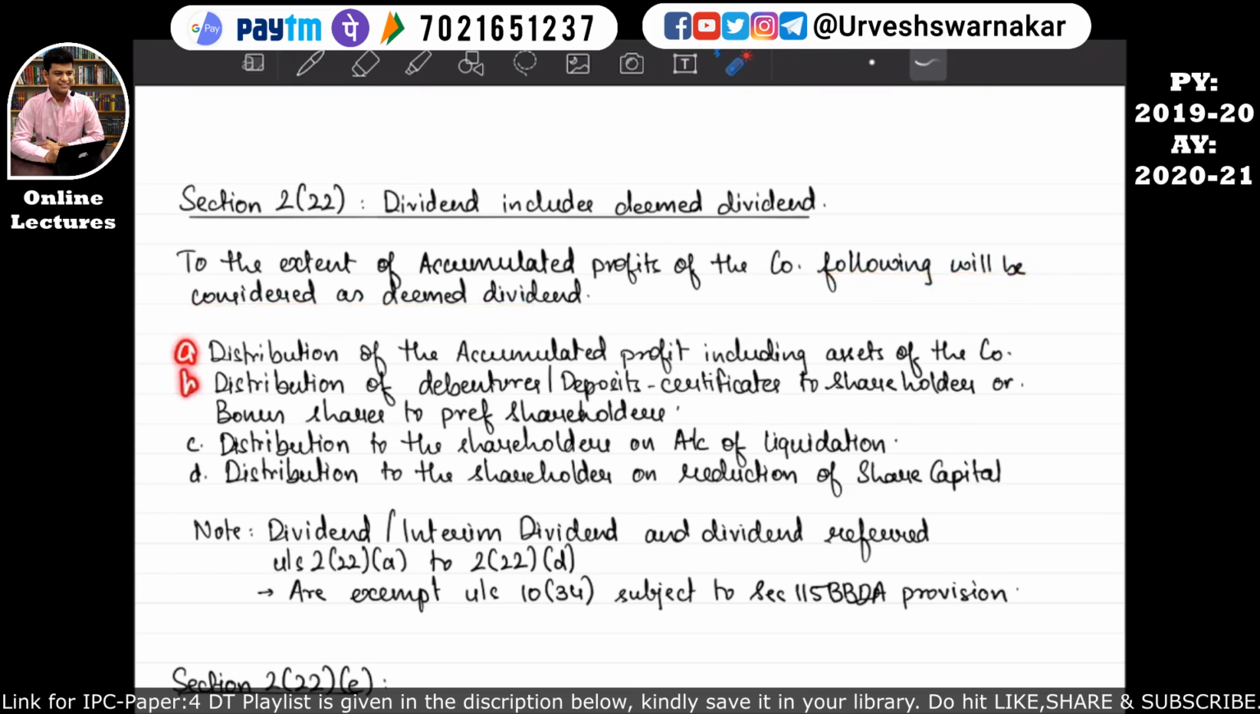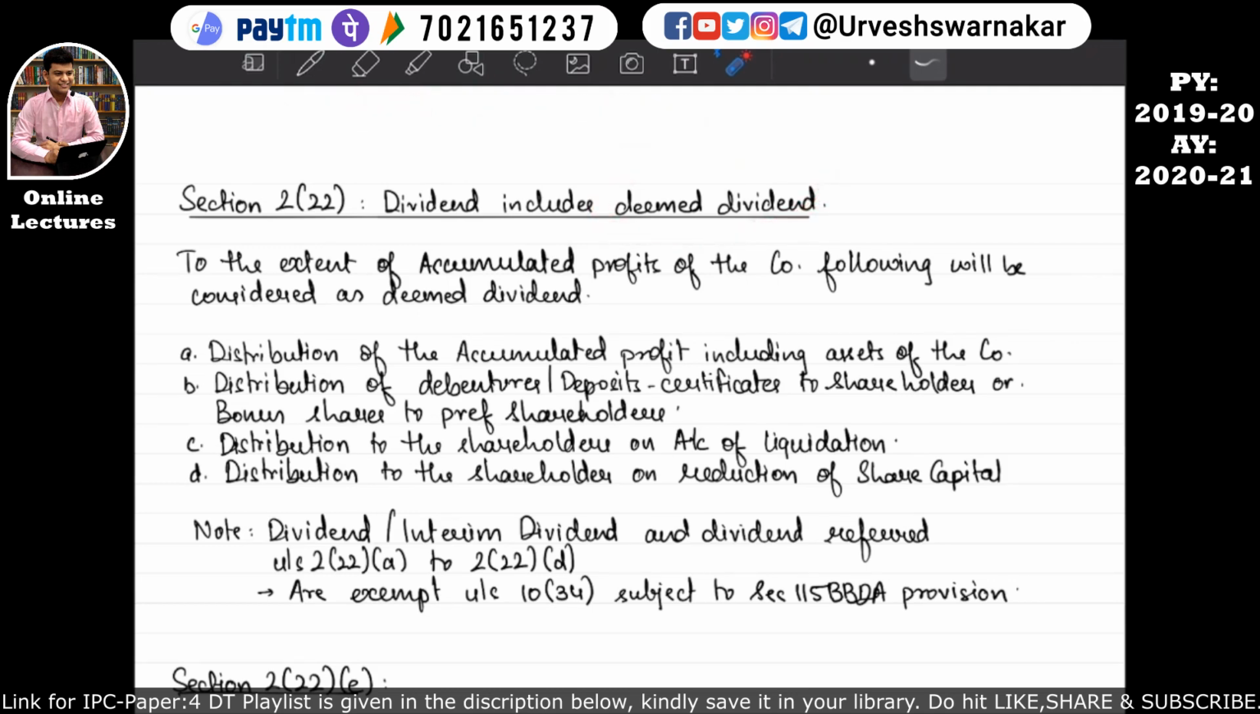So this A, B, C, D, they are not serial numbers, they are the subsections. So how to read this? Section 2 subsection 22 subsection A says that if a company distributes out of the accumulated profits of the company any dividend, it will be considered as the dividend issued by the company. But if the company distributes any of the assets of the company and such assets are distributed up to the accumulated profits of the company, then such distribution of the assets will be considered as the deemed dividend, and such deemed dividend will also get an exemption under section 10 subsection 34, and section 115BBDA will still be applicable to such deemed dividend. I hope I have created a base.